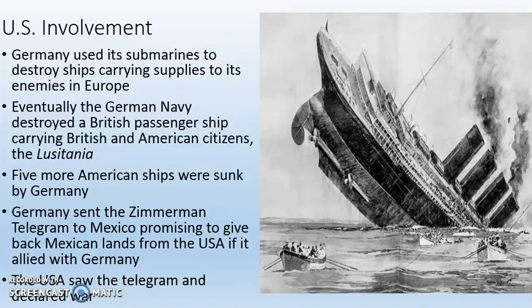Finally, what pushes the U.S. over the edge is what is called the Zimmerman Telegram. Basically, Germany sends a letter to Mexico and says, Mexico, if you side with us and you go to war with the United States before they enter the war, then once we win, we will give you back lands that the United States of America took from you in the Mexican-American War. The telegram gets leaked. The USA hears about it. They declare war on Germany and Austria-Hungary.